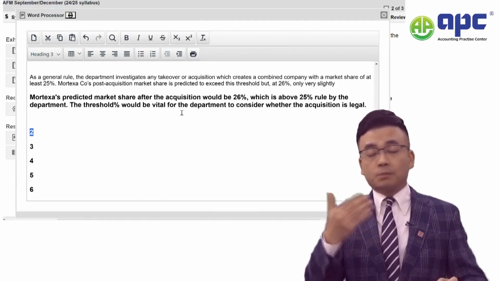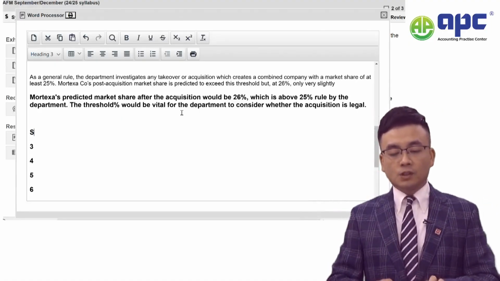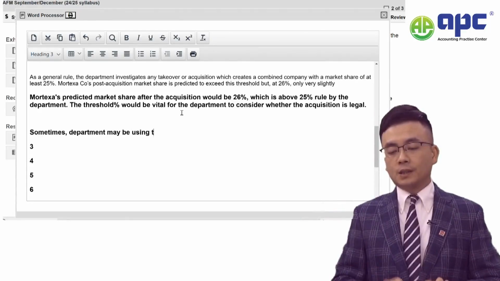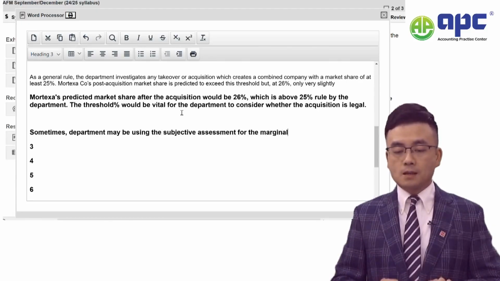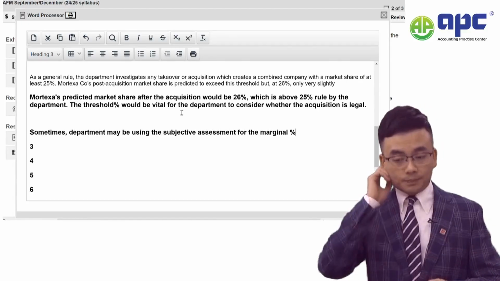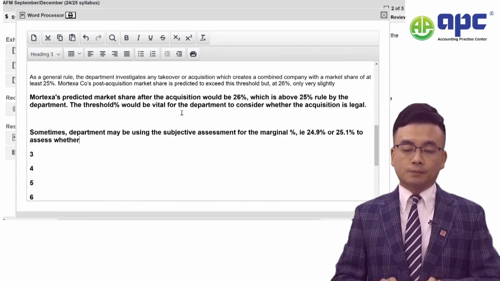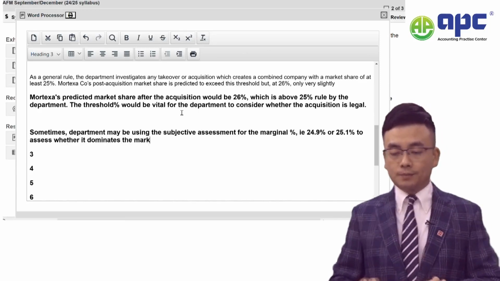How about 25.1%? So I would say that sometimes departments may be using subjective assessment for the marginal percentage, i.e. 24.9% or 25.1%, to assess whether it dominates the market.